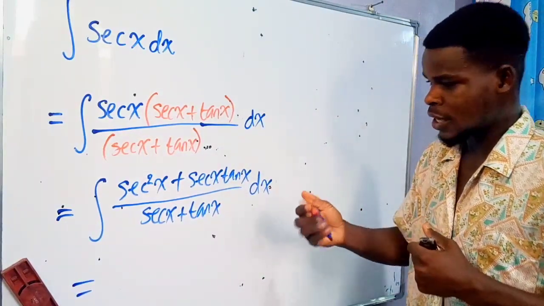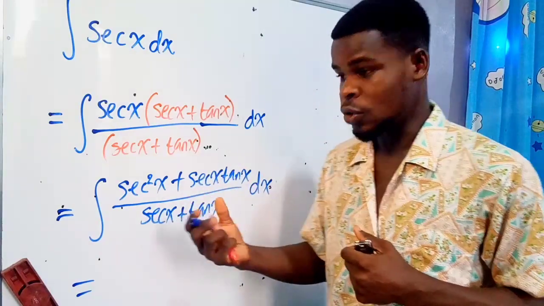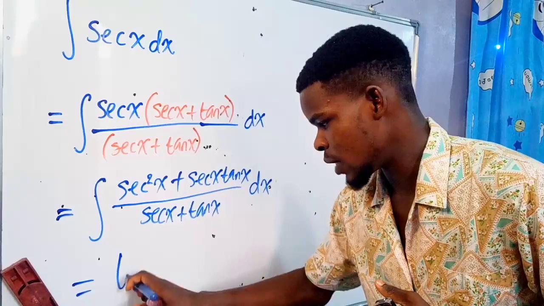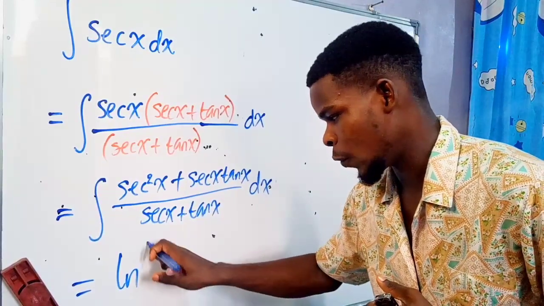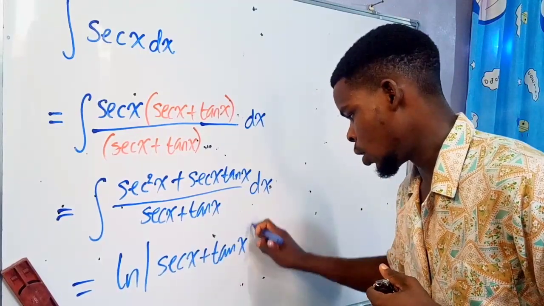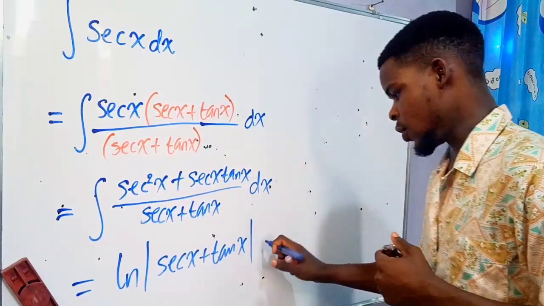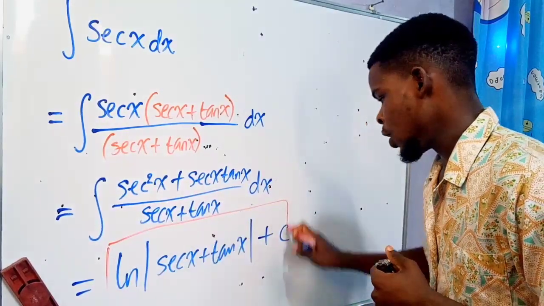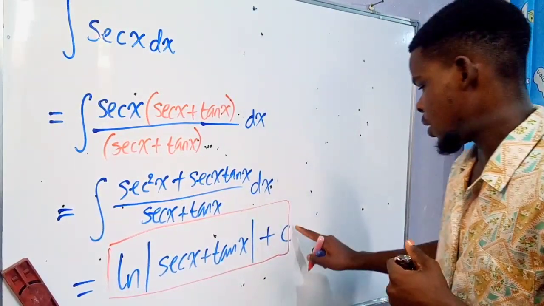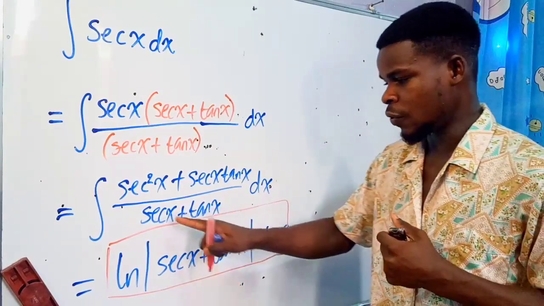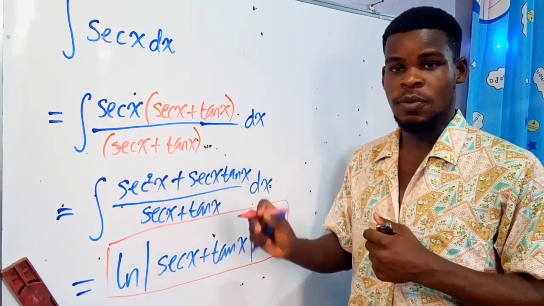And this is how the answer will be written. The answer will just be the ln of the denominator. That is, the result will just be the natural logarithm of the denominator. Since we are done, we can just add an arbitrary constant, plus c. Let me explain this a little bit. If you differentiate the denominator, it is going to give us the numerator.